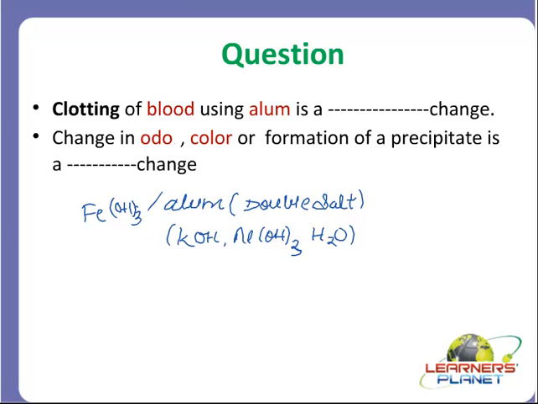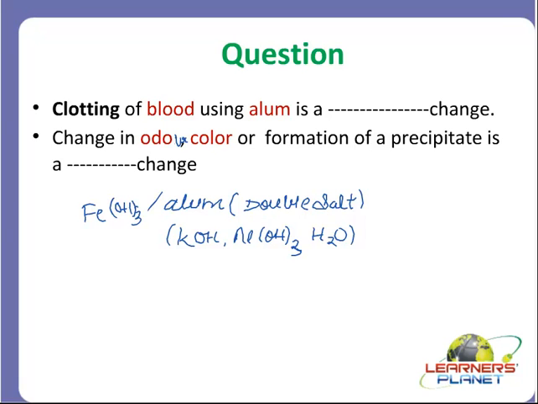So change in odor means odor is the smell, right? Say if I take the example of fruit, so the smell of the fruit changes. Why? Because the sucrose or the sugar present in the fruit is getting fermented.